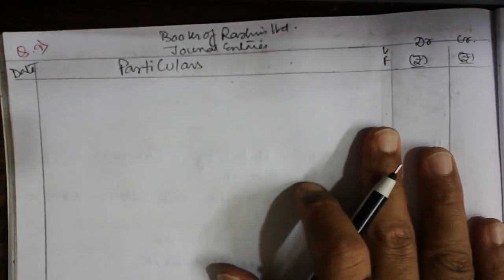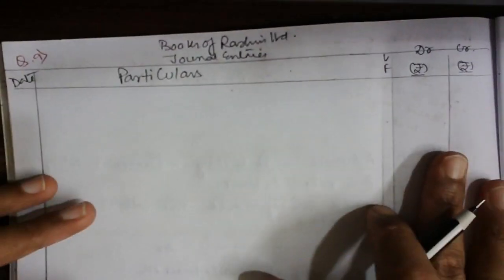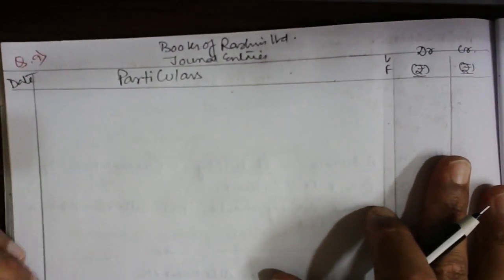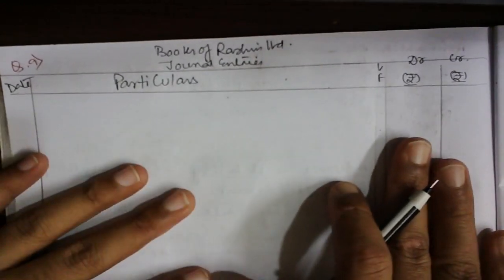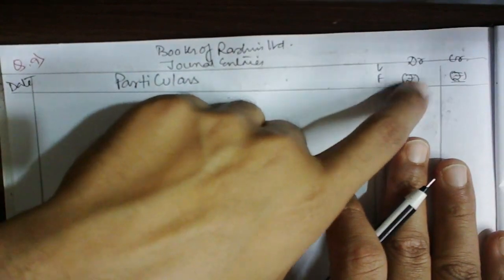Okay guys, let's see the format we have drawn already. So now, it's a journal entry format. We need to do these journals thoroughly. First of all, books of Rasmi Limited, that is a journal entry. Number 1: date, particulars, ledger folio, debit and credit.